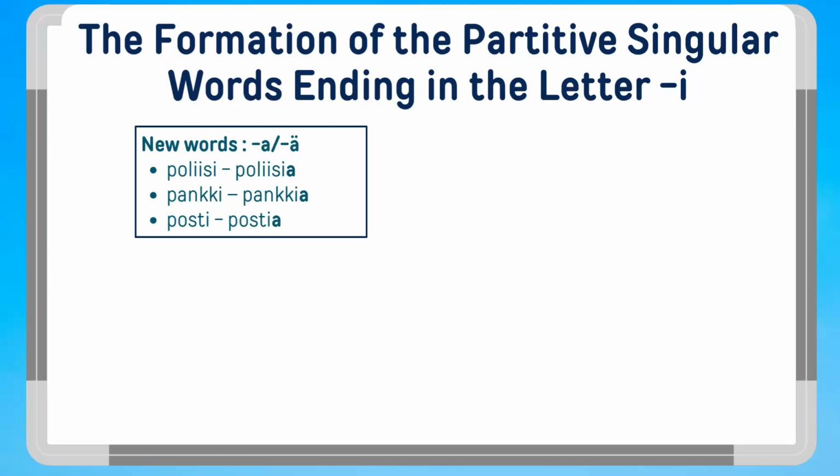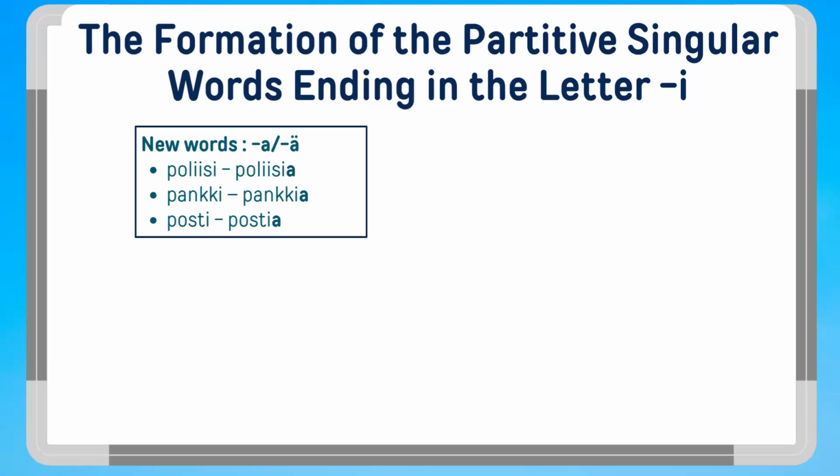The words ending in the vowel I form a group of their own when studying the partitive singular. There are 4 types of words that we need to focus on. The first group is easy. These are new words ending in the letter I. You simply add a or ä to form the partitive singular.